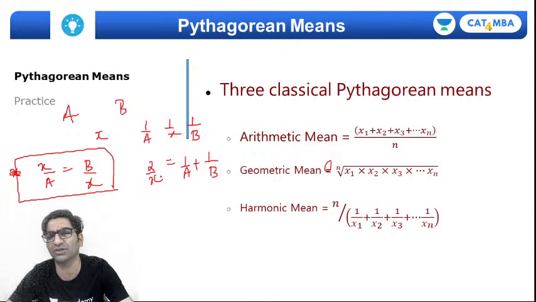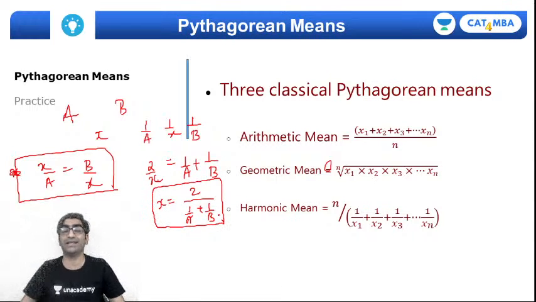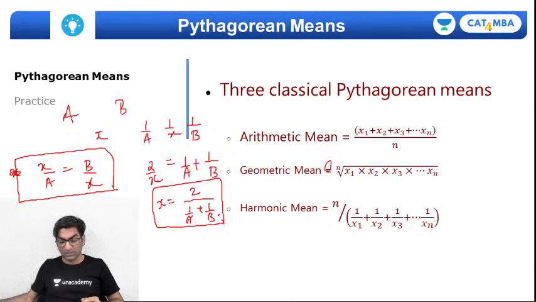So x will then be 2 divided by 1 by a plus 1 by b, right? If that's true for two variables, then for n variables it will be n, the number of variables, divided by the sum of all their reciprocals. That will help me calculate the harmonic mean.